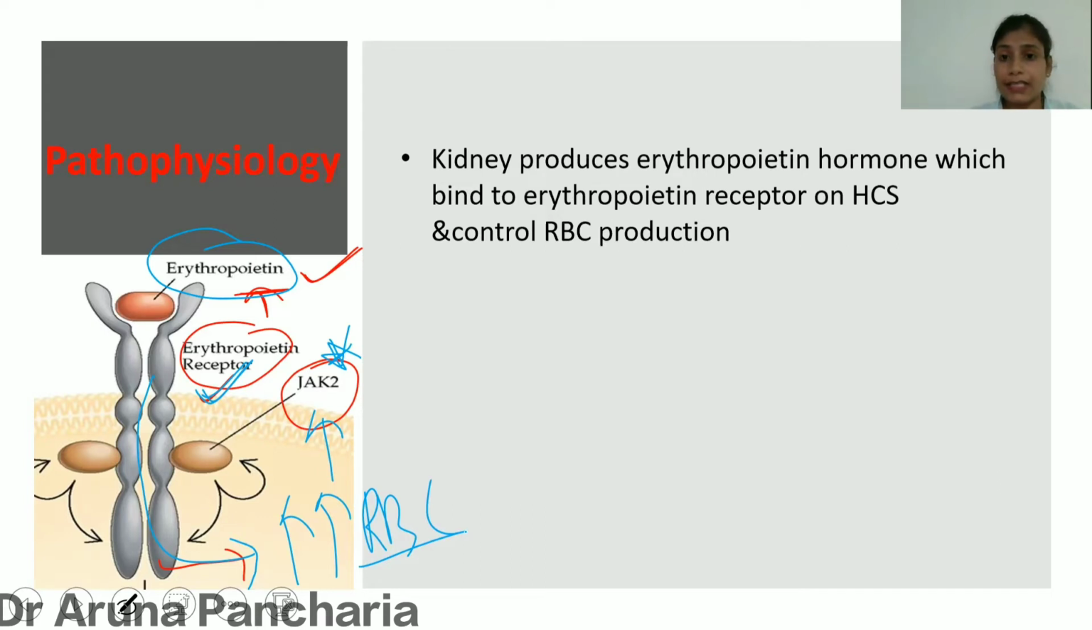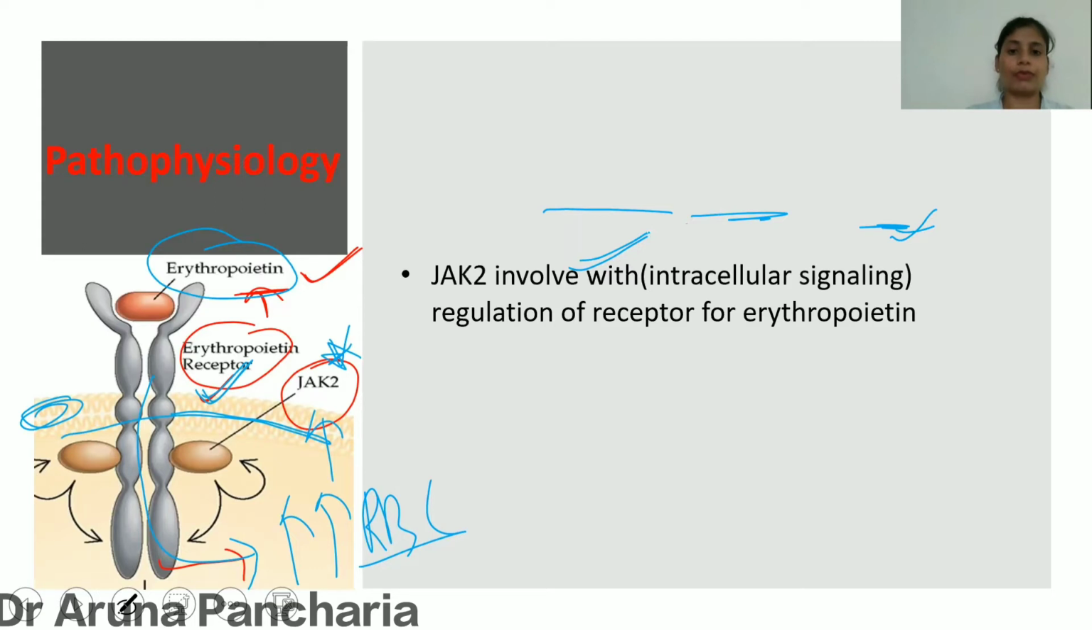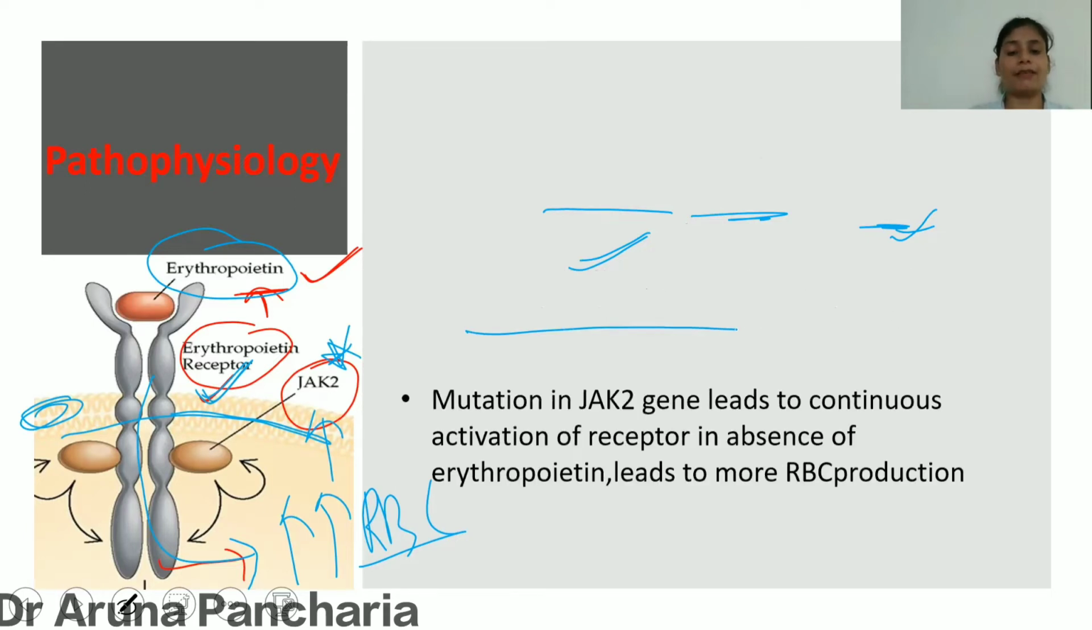Now, the kidney produces the erythropoietin hormone, which binds to the erythropoietin receptor, and it is present over the hematopoietic stem cells. This is the cell membrane. So the erythropoietin receptor is present over the hematopoietic stem cell, and this controls the RBC production. JAK2 is involved with intracellular signaling and with the regulation of this receptor for erythropoietin. When there is a mutation in this gene, this leads to continuous activation of the receptor. In absence of erythropoietin, there is an overproduction of the RBC.